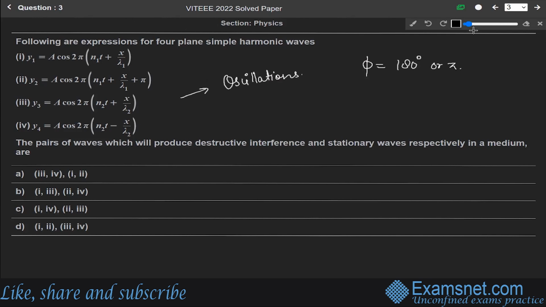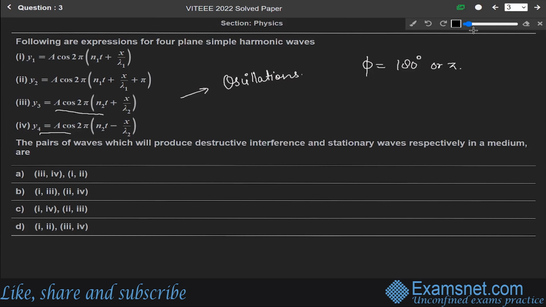And the second one, that is y2 equals a cos 2 pi n1 t plus x over lambda 1 plus pi, will produce destructive interference, and stationary or standing waves will be produced by the third and fourth equations. That is y3 equals a cos 2 pi n2 t plus x over lambda 2, and y4 equals a cos 2 pi n2 t minus x over lambda 2, as the two waves travel along the same line but in opposite directions.